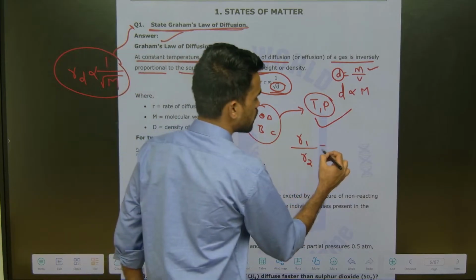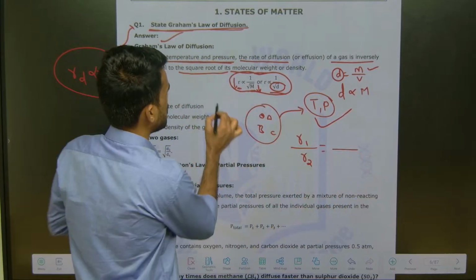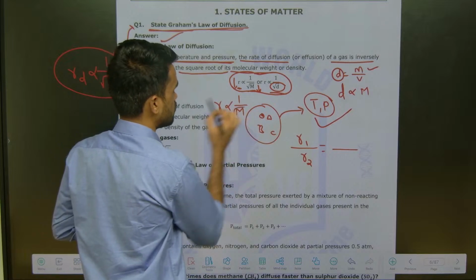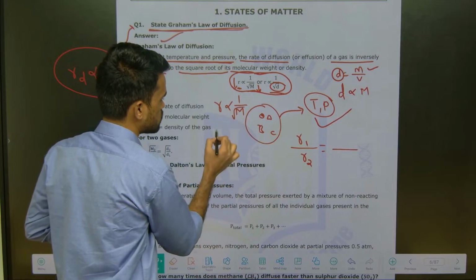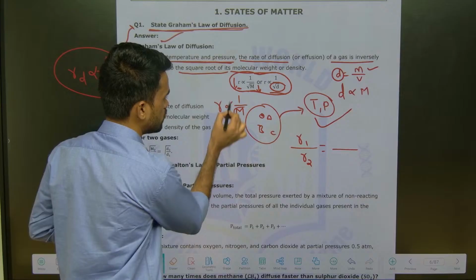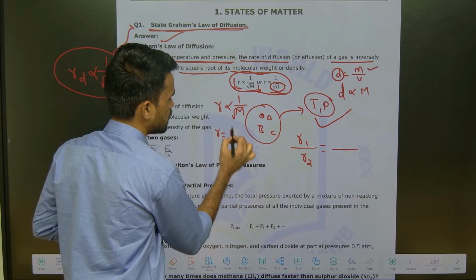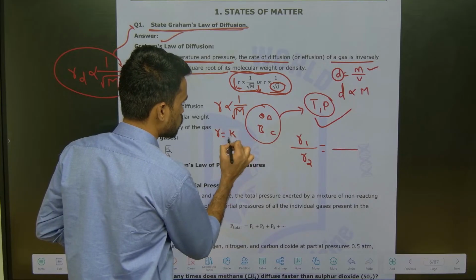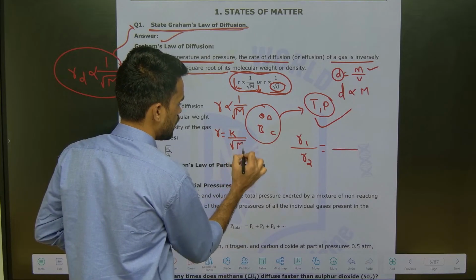Then what you can write here, see it is inversely related now, rate is inversely proportional to molar mass, molecular weight. So now I can remove this proportionality and I can write R equals K, a proportionality constant, multiplied with 1 by root M. Like this we can write.